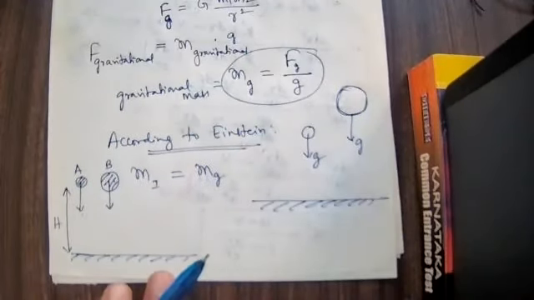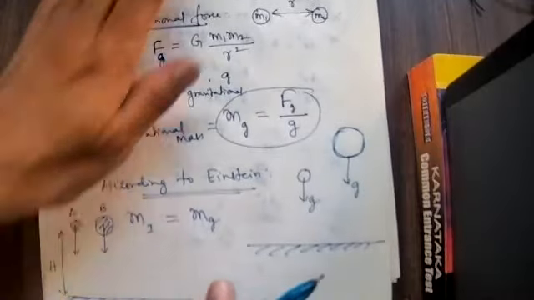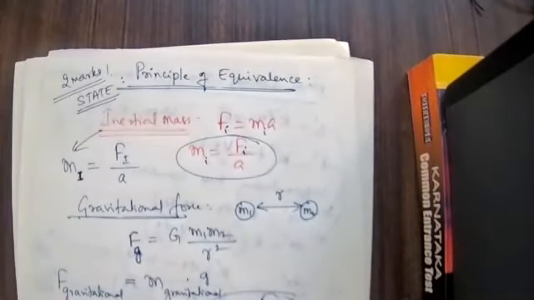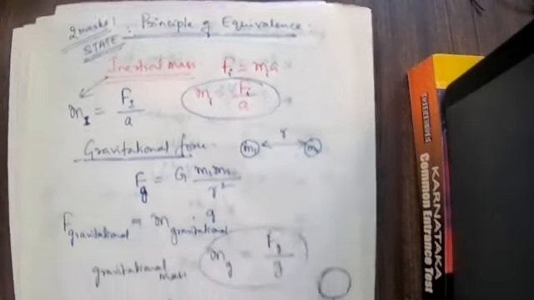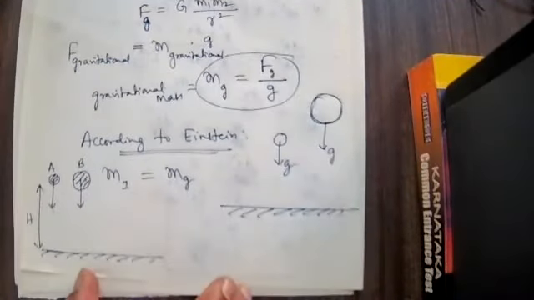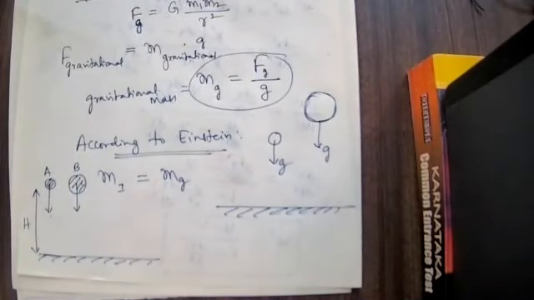It carries maybe 2 marks. Gravitational mass is equal to inertial mass. If you write gravitational mass is equal to inertial mass, that's all. That's the whole concept. It will be finished. Okay, if any doubt is there, you can ask.